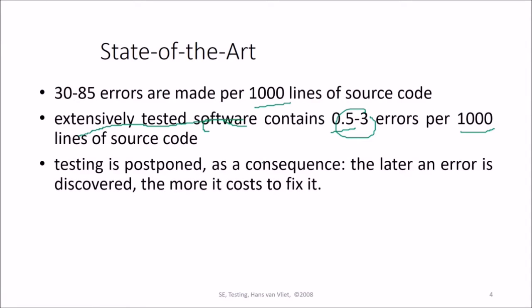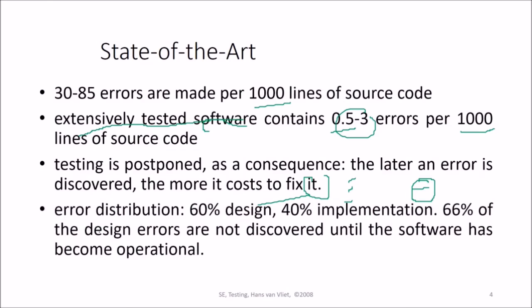Testing is postponed as a consequence. The later an error is discovered, the more costly it is to fix. So rather than going to the end and doing final testing, it is better to test everywhere so that errors do not come at the later stages, because it will be very costly.